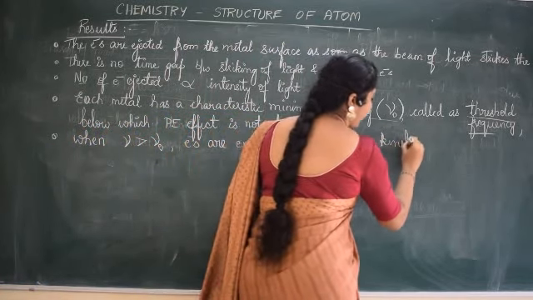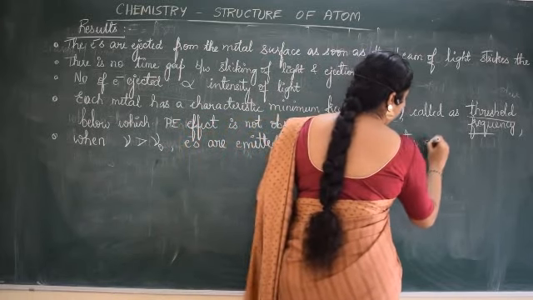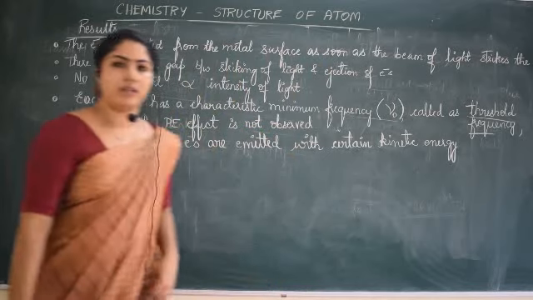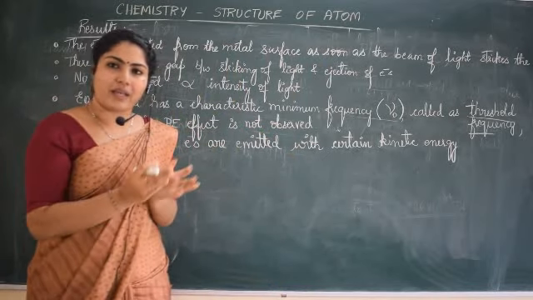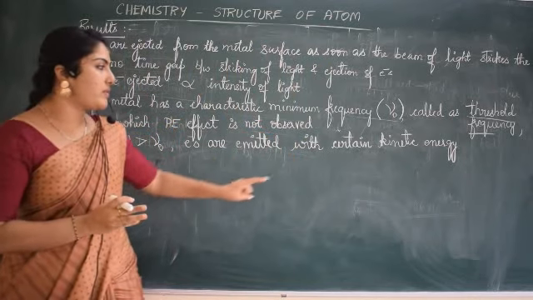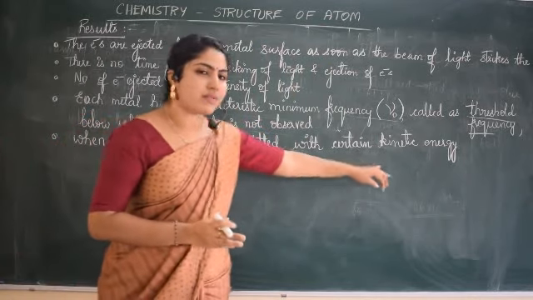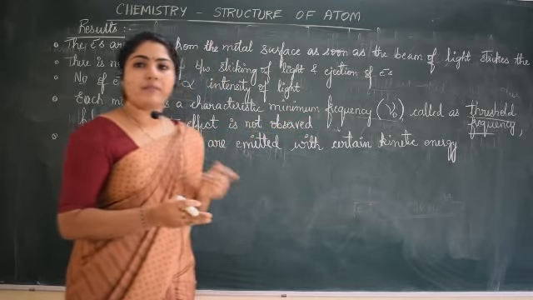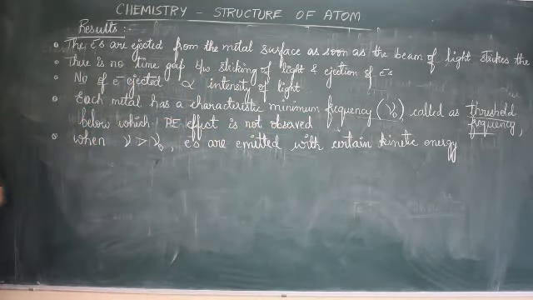You know what is kinetic energy now, isn't it? Energy with respect to motion. The moving particles possess some energy which is called kinetic energy. So when do you observe that the electrons are emitted with certain kinetic energy? When the frequency is greater than the threshold frequency.